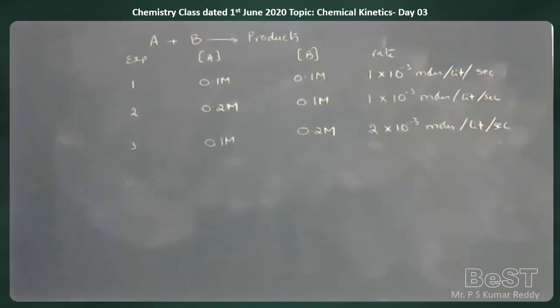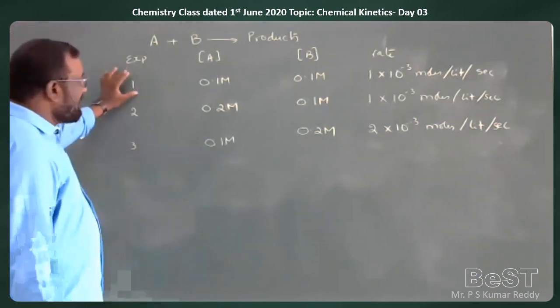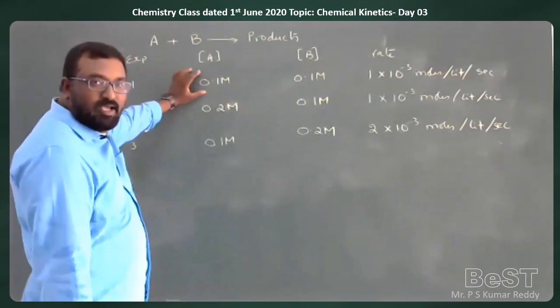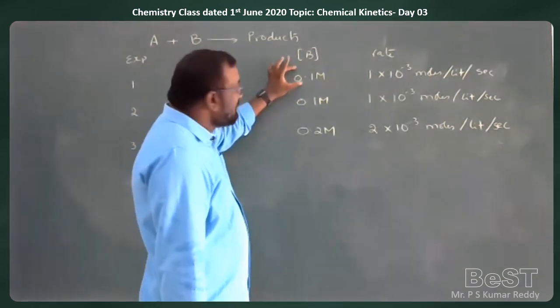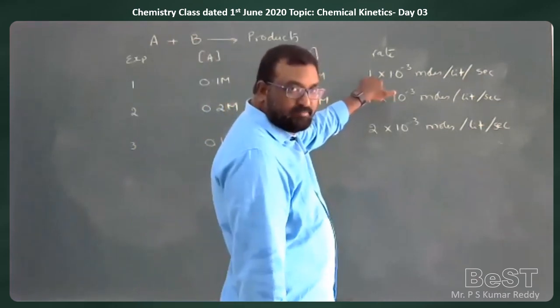So in this experimental data, in the first experiment, the concentration of A is 0.1 molar, the concentration of B is 0.1 molar, and the rate of the reaction is 1 × 10^-3 moles per liter per second.